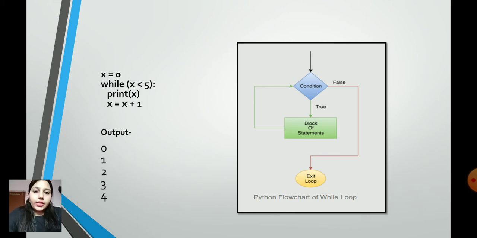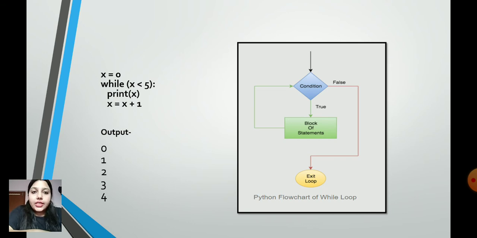x = 0, while x < 5: print x, x = x + 1. Here what I am doing is I have initialized value 0 to variable x. Now I am going to check whether the value of x is less than 5 or not. And after this I am going to print the value of x, and later I am going to increment 1 into the value of x.